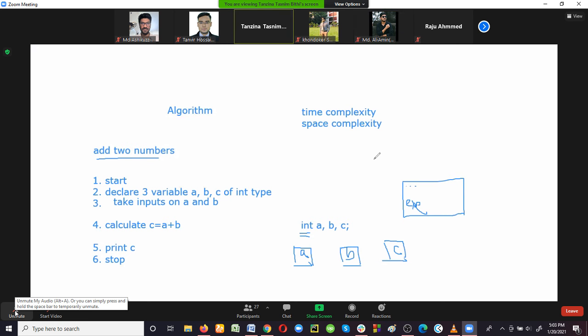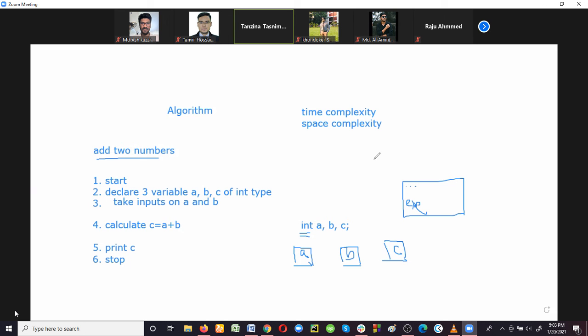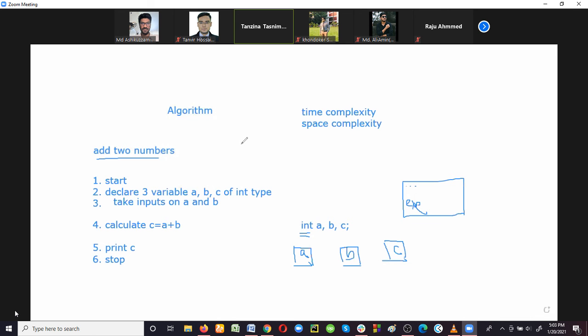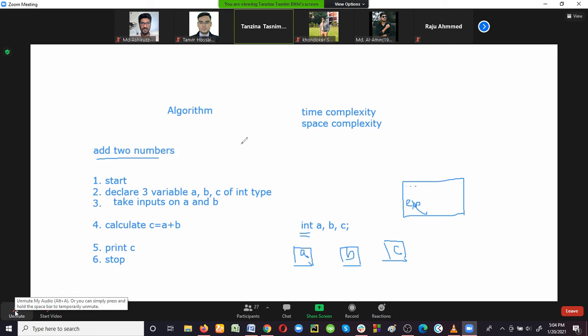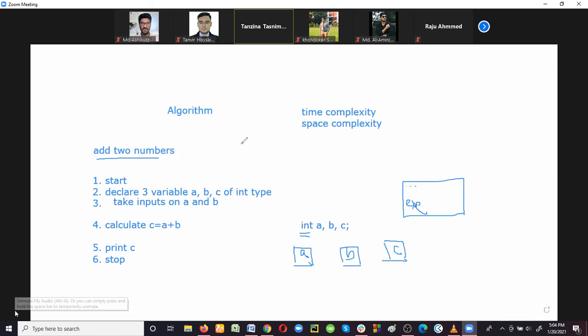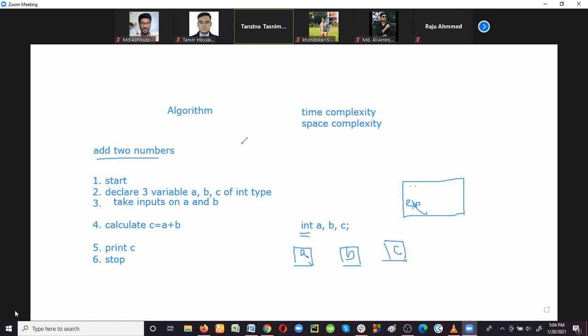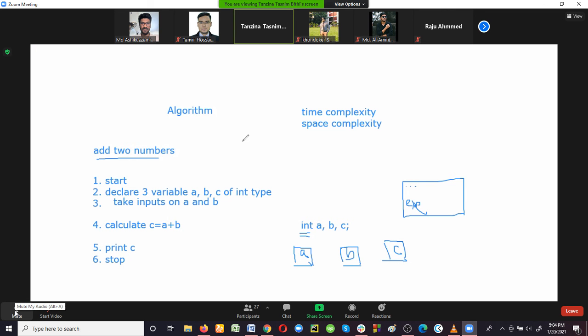Okay. So after each class, or before starting any new chapter, I'll upload the slide in the Facebook group. You all have joined the Facebook group, right? So this is data structure and algorithm. And another thing is, whenever you have confusion, whenever you have some problem, you have to tell me. Don't hesitate asking me questions. It doesn't matter how many times you need to ask, just ask me. Is that clear?